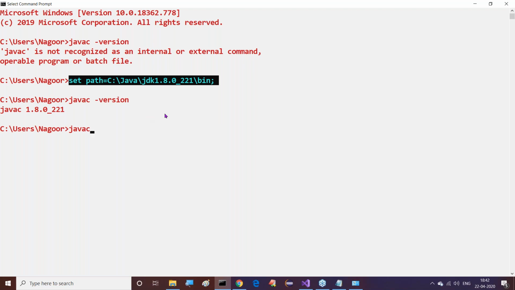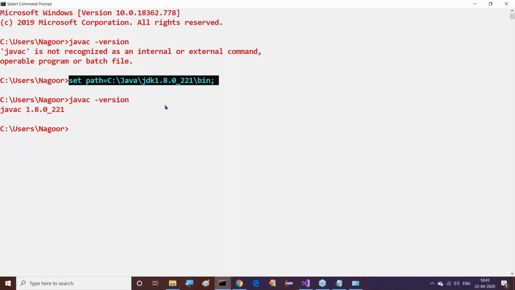Right, sir. Now come to this. Now I am giving clarity there. This setup is a temporary setup only. That means this is valid only up to the present command prompt. That's my point. But my requirement is, I don't want to set the path equal to something on each and every command prompt. When I open a command prompt, setting this path every time is a burden for me. I don't want to do that, so I want an alternative.